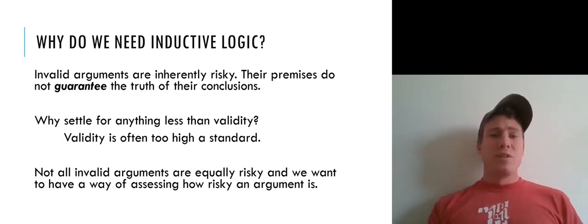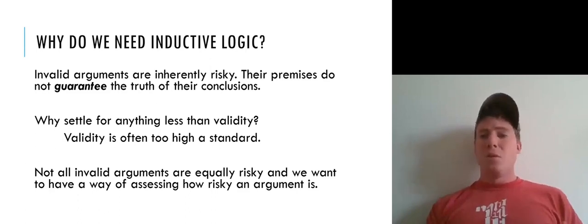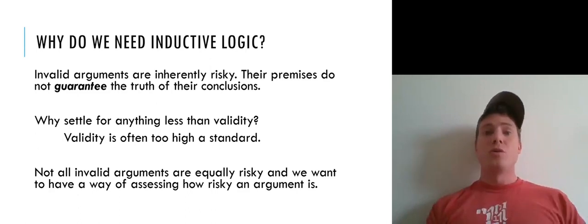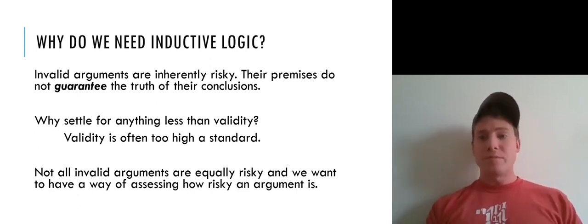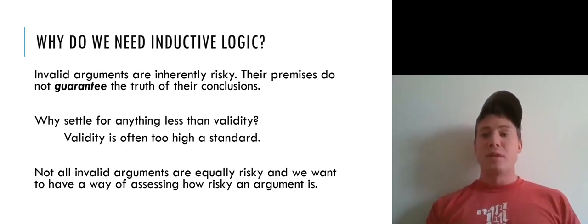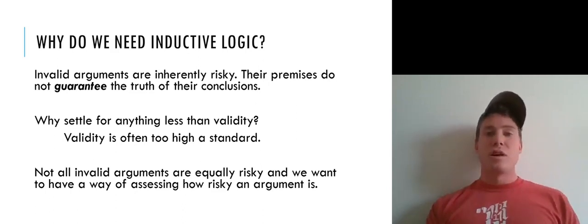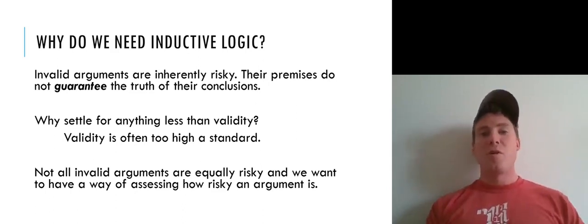Well, one reason is that validity is often too high a standard. For example, there's plausibly no valid argument from my current set of knowledge to conclusions about what will happen tomorrow. And yet, science, for example, is in the business of making predictions from our current state of knowledge to things that are going to happen in the future. For example, that the sun is going to come up tomorrow, or that, if I drop a pen tomorrow, it's still going to fall to the ground, just like it has in the past.